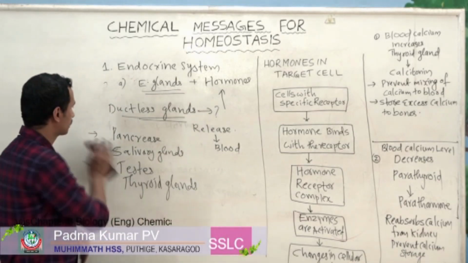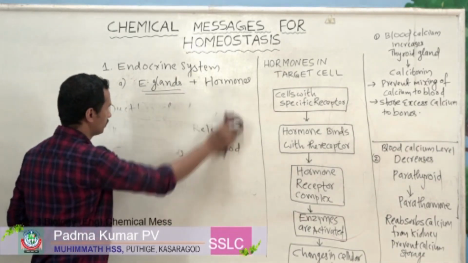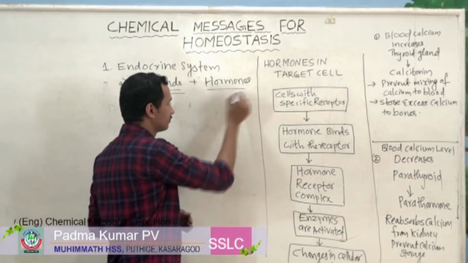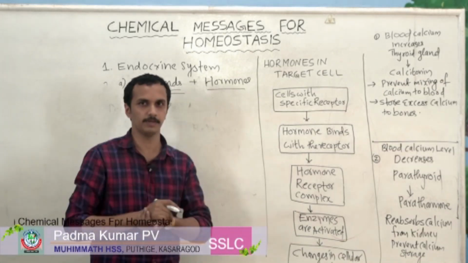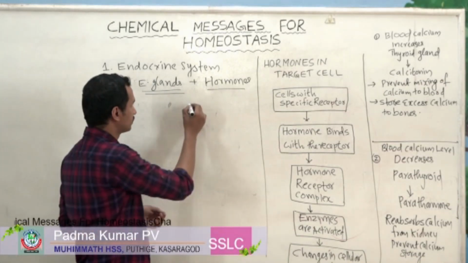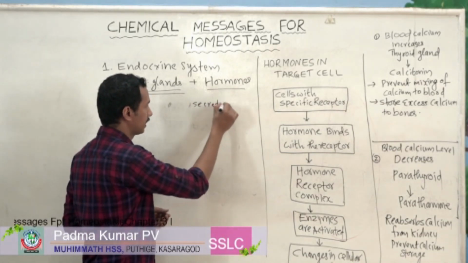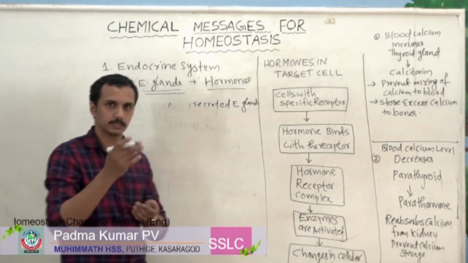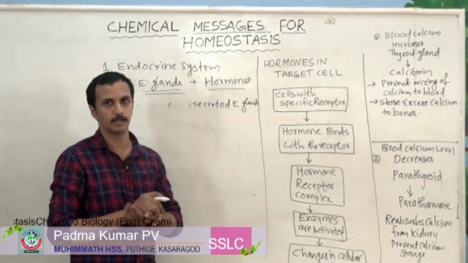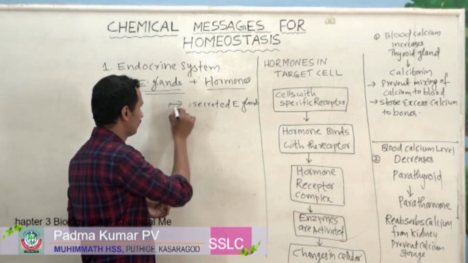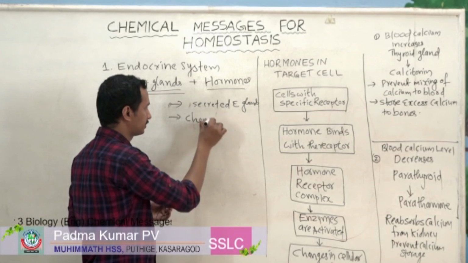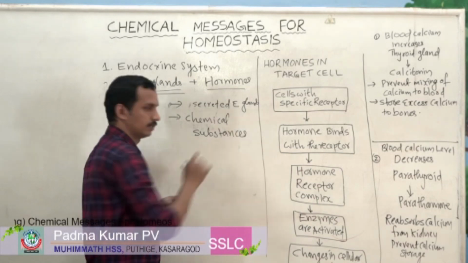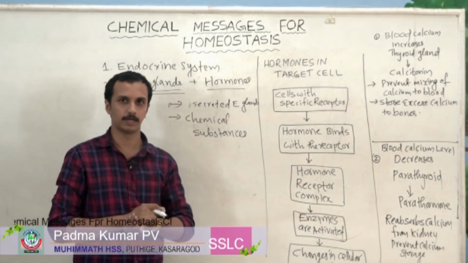Now let us discuss what are hormones. You may know what hormones are. These are secreted by endocrine glands. That is, hormones are substances secreted by endocrine glands. In other words, they are chemical substances produced by endocrine glands.